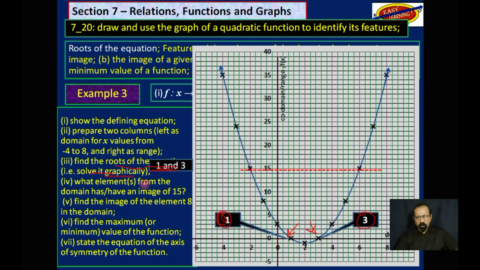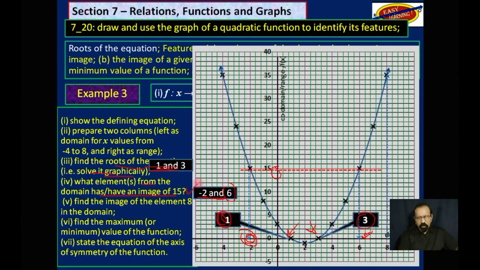Without changing this graph, we'll continue with it. What elements from the domain has or have an image of 15? So you come to 15 here, draw a horizontal line and come down to see where each end touches the x-axis. And you could see this one over here and that one over there. And so the answers are negative 2, that is this here, and 6, this point over on this side.